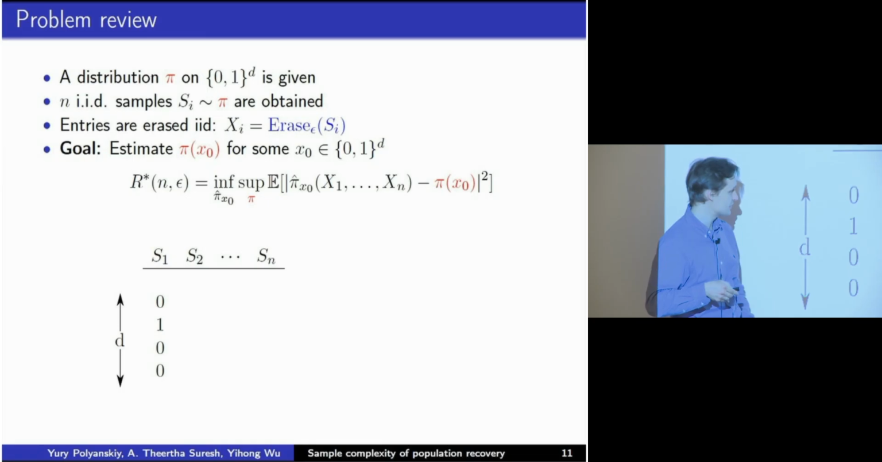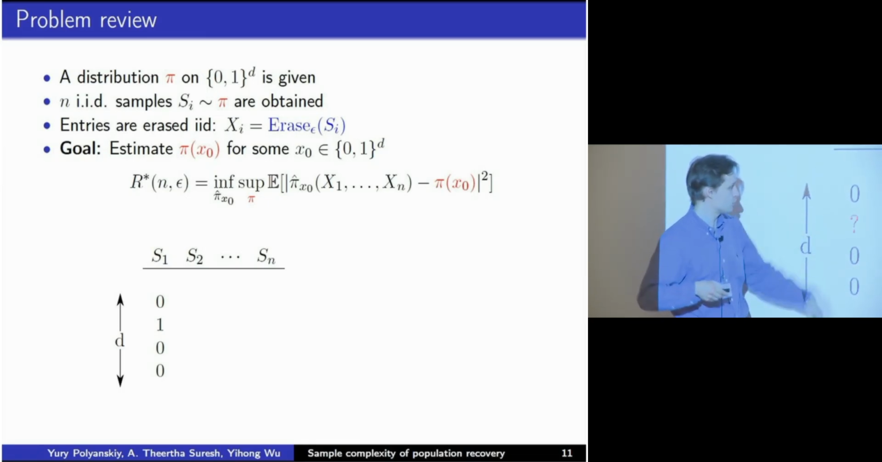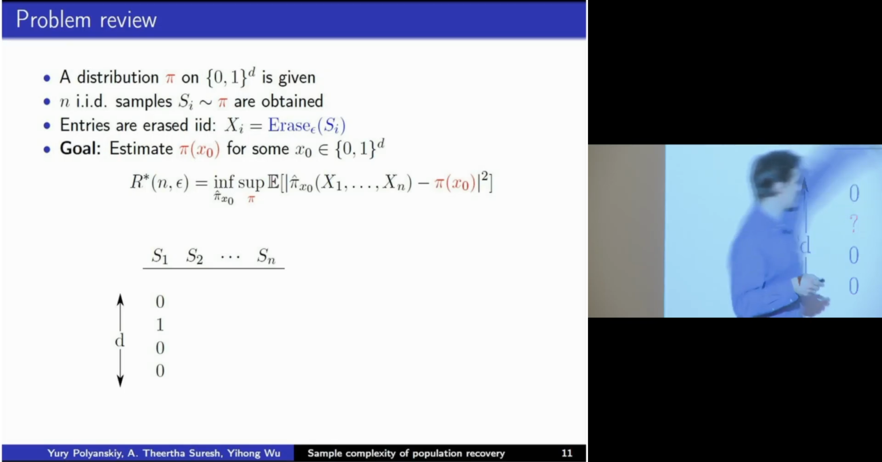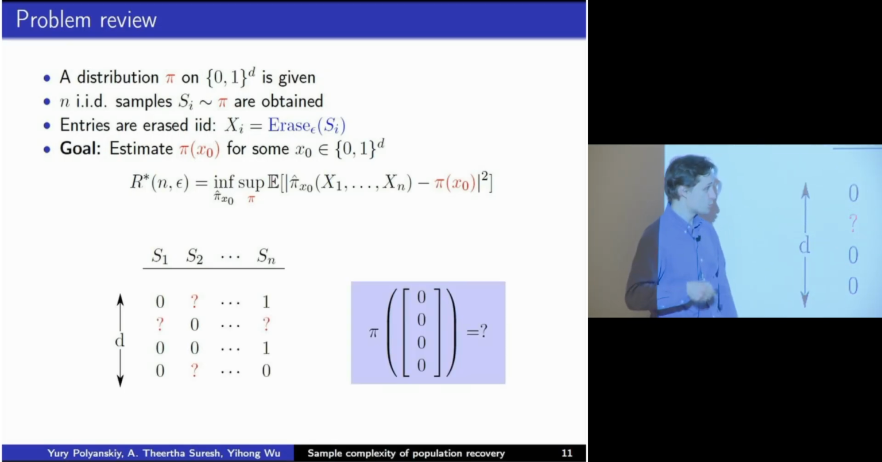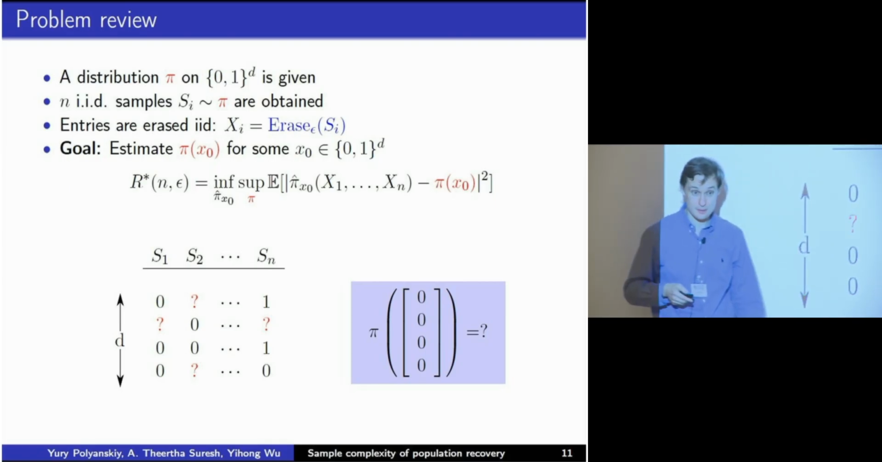So you collect the samples, and then you erase some portion of it. Then you observe these columns. These are samples, and this is the dimension. Your job is to estimate what was the true fraction of people who generated the all-zero column here.